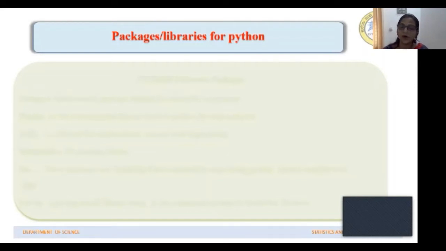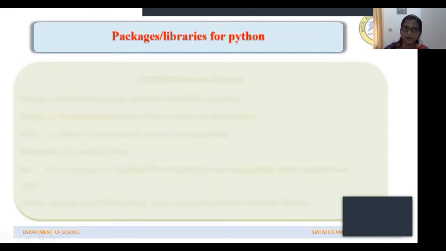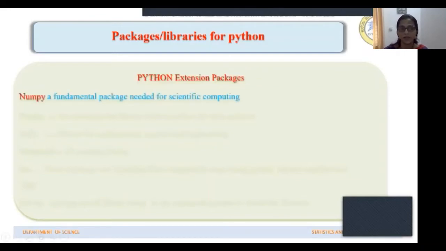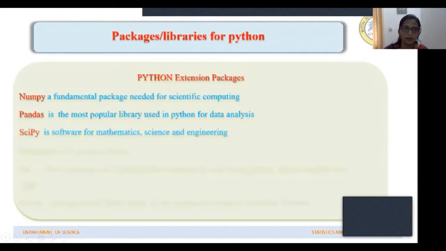The important libraries we need to install for Python are, one is NumPy. This is a library needed for scientific computing, and Pandas. This is the most popular library used in Python for data analysis, data handling, and data cleaning. Then SciPy is software for mathematics, science, and engineering computations.